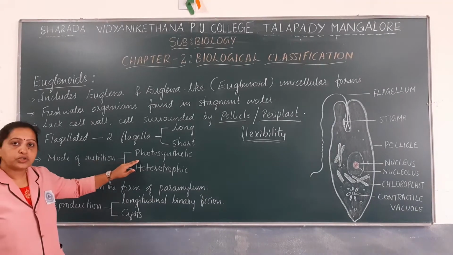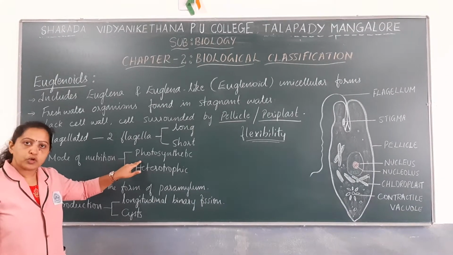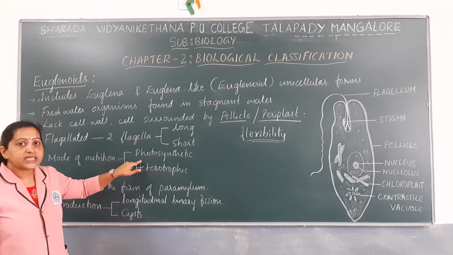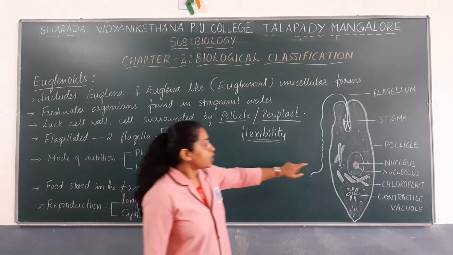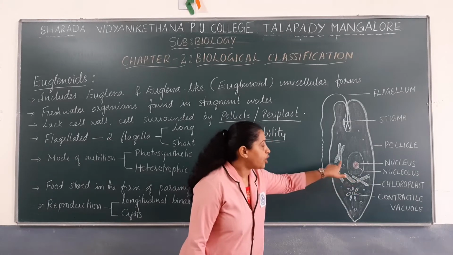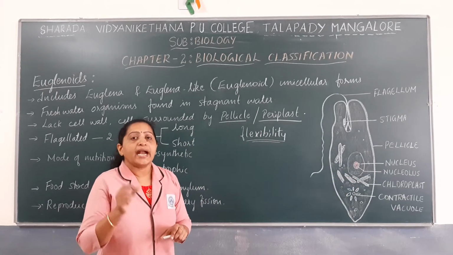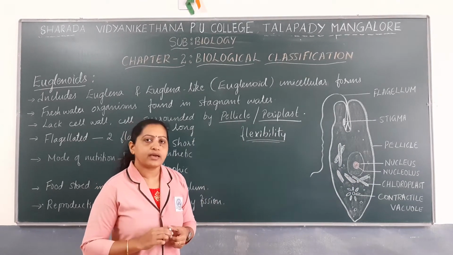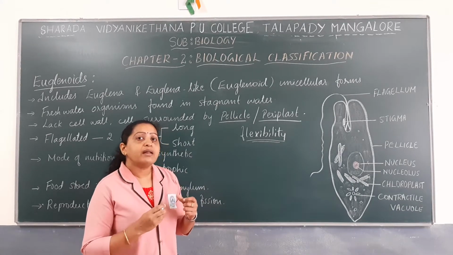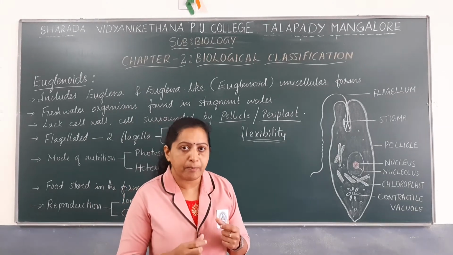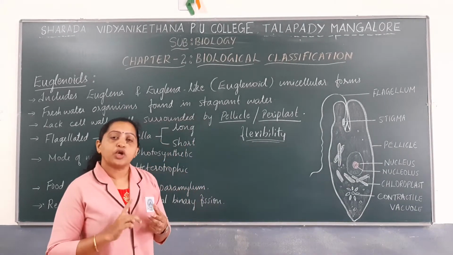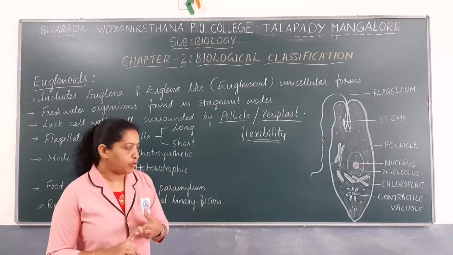If they are autotrophic, they are photosynthetic because they have organelles like chloroplasts, and the chloroplasts are ribbon-like structures with pigments like chlorophyll a, chlorophyll b as well as carotenoids.